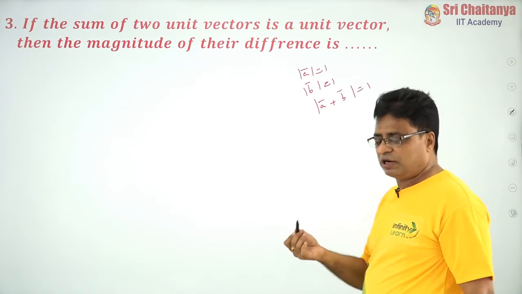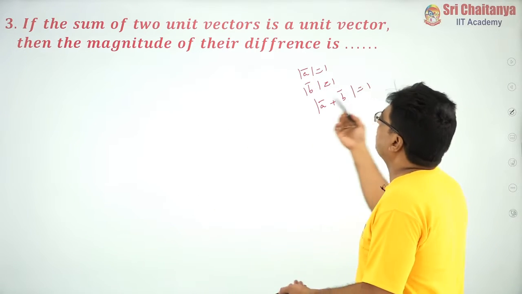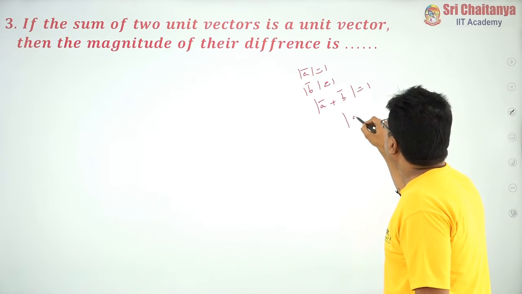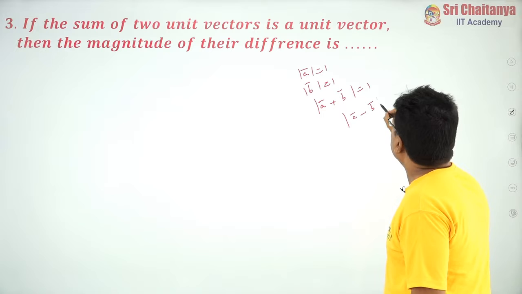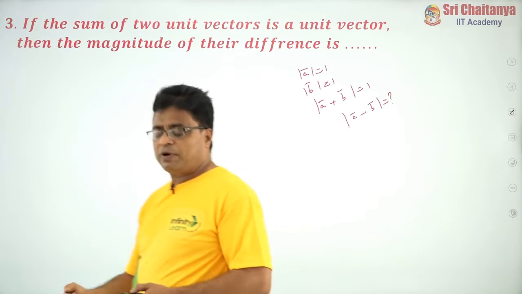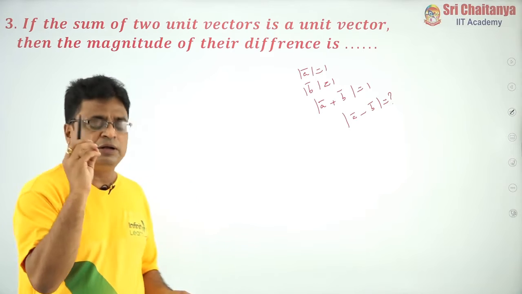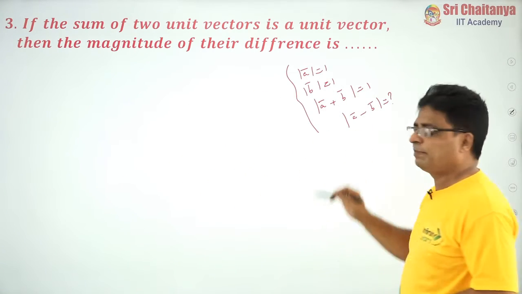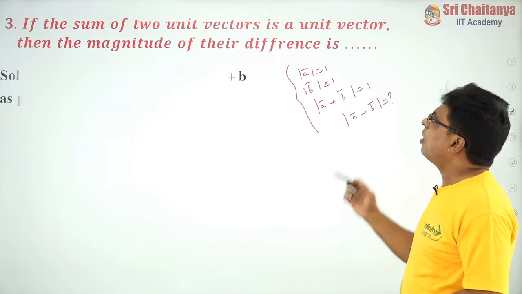For example, if I have considered my vectors as A bar and B bar, then what is the magnitude of their difference? They are asking what is mod of A bar minus B bar. This is the question mark. So, while writing the problem, if you prepare the data like this, then the problem is very clear for you. Now, how to solve this?